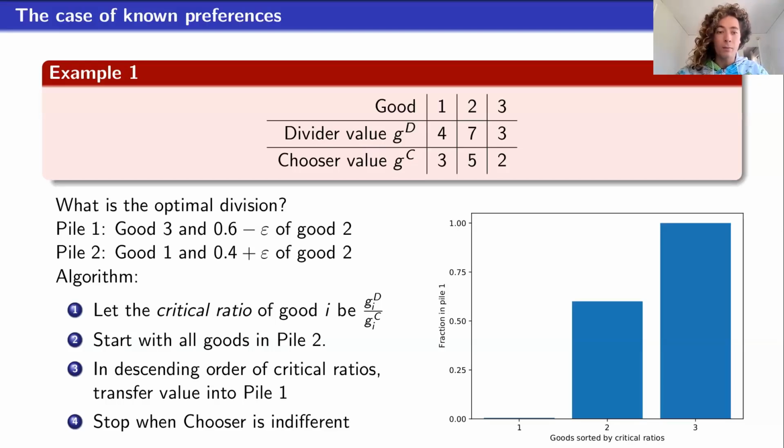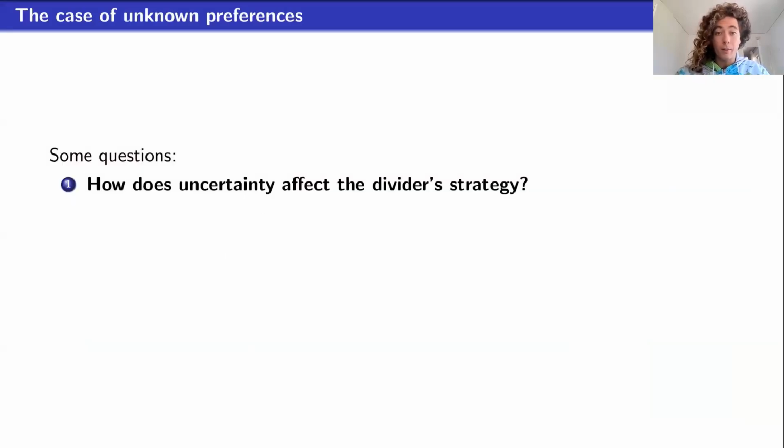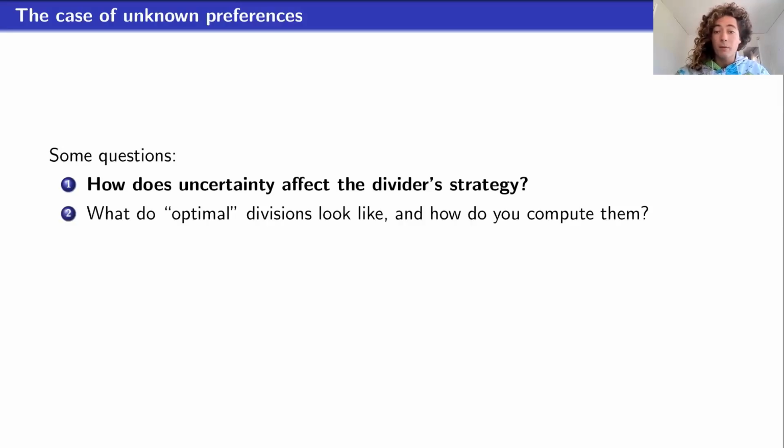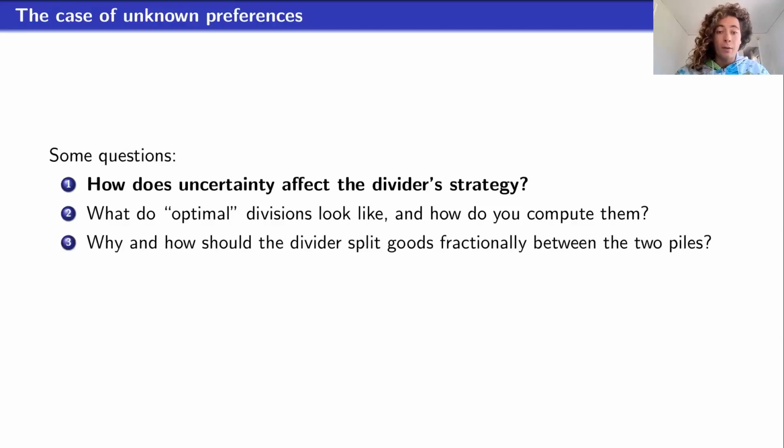And so it's not hard to prove that this is the optimal algorithm to handle the case when the divider knows the chooser's values. But what happens when there's uncertainty? What does the divider do? Does the strategy still look similar? What twists arise? What do optimal divisions look like? How can the divider compute them? How should the divider split goods fractionally between the two piles?